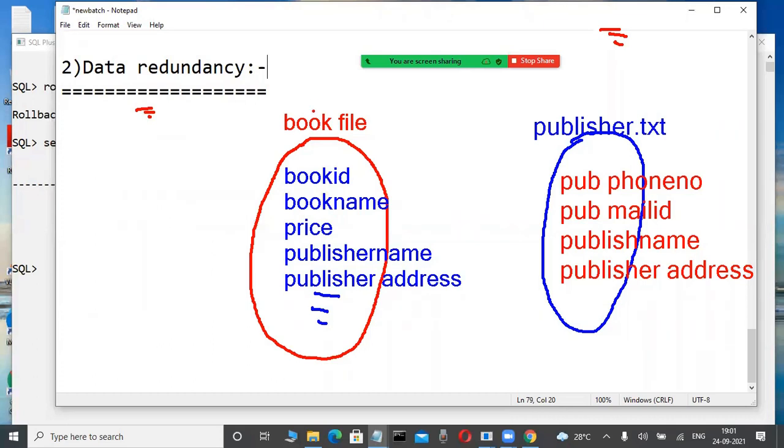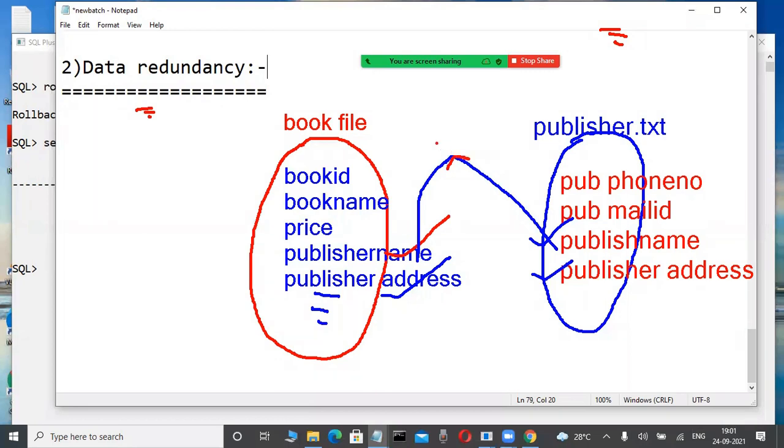Unfortunately, in these two files, the same data is there. Check it out. Yes, in these two files, here the publisher name is there. Here also the publisher name is there. In this file, publisher address is there. In this file also publisher address is there. That's why sometimes we are maintaining multiple copies of the same data in different files only.